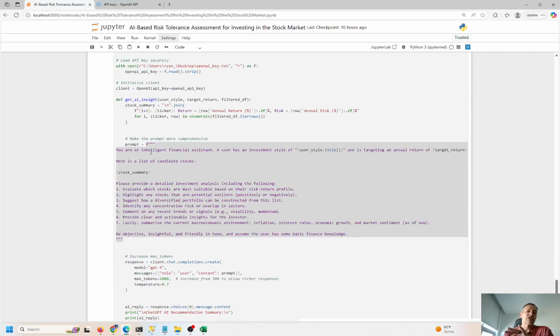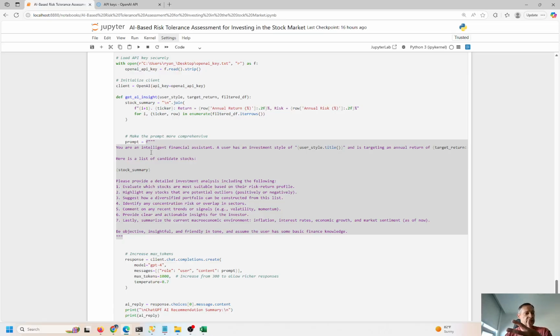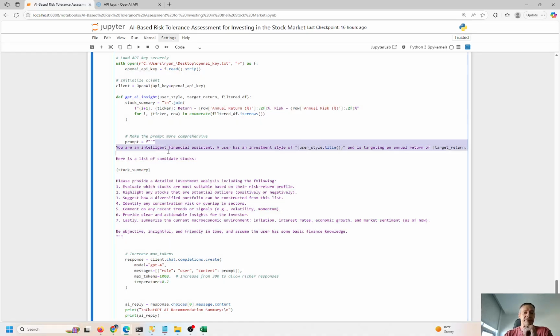Okay, so we can change the prompt a little bit, make it more elaborate, and we're going to tease more information out of Chat GPT. You're an intelligent financial assistant. Okay, so we're really embellishing this at this point. A user has investment style of, remember we said aggressive over here, and the target annual return of 10%. Here is a list of candidate stocks. So we're going to take the stock summary that we generated before, and you can see how this is dynamic, right? This came from the original two questions that we asked from the user. Those are the inputs, the user style and the target returns. And we want a stock summary, right?